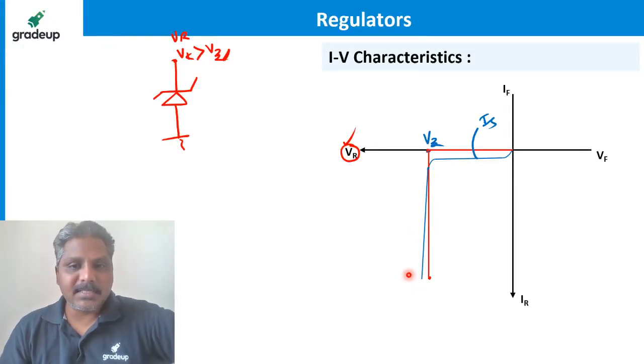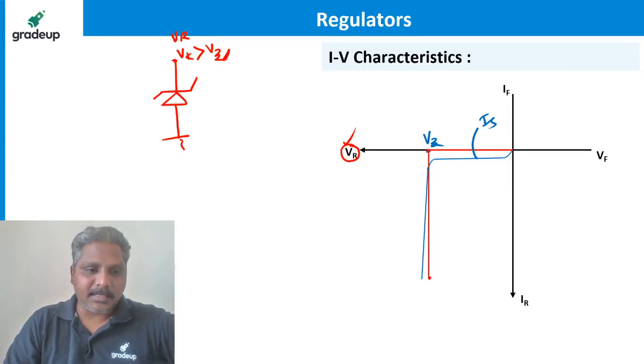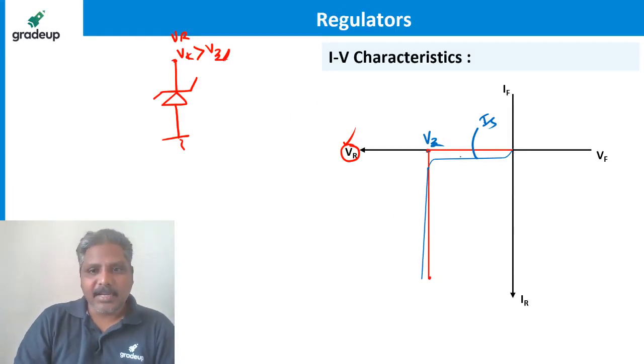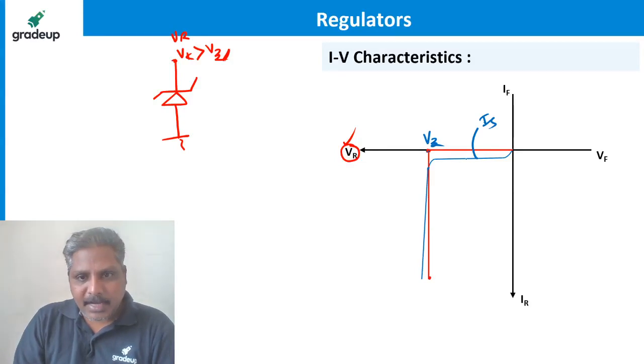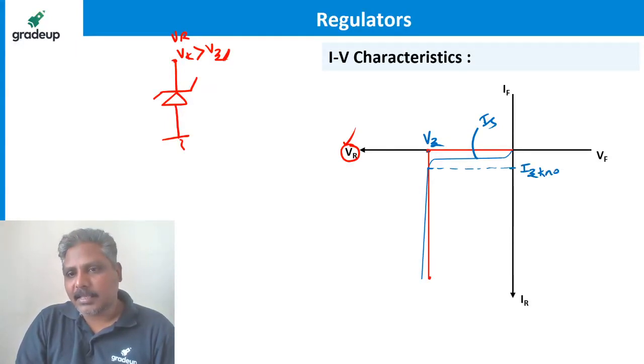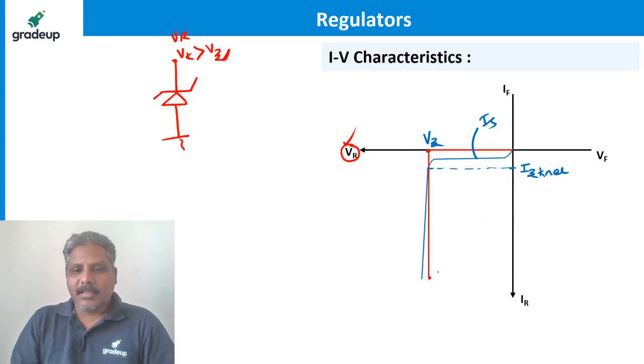So the difference is, if I try to find, all of you please listen very, very carefully here. For practical, let me say first, this is the current called the minimum current under breakdown. That is what I call IZ-knee.